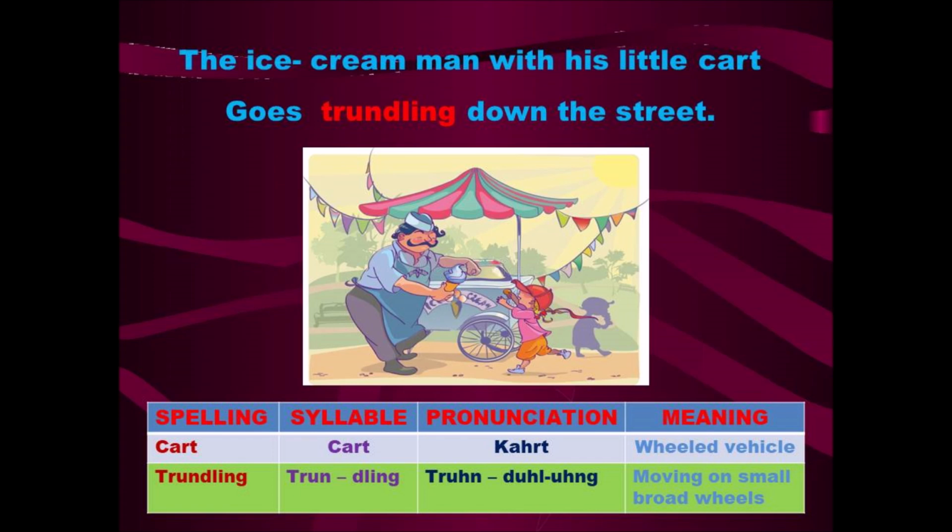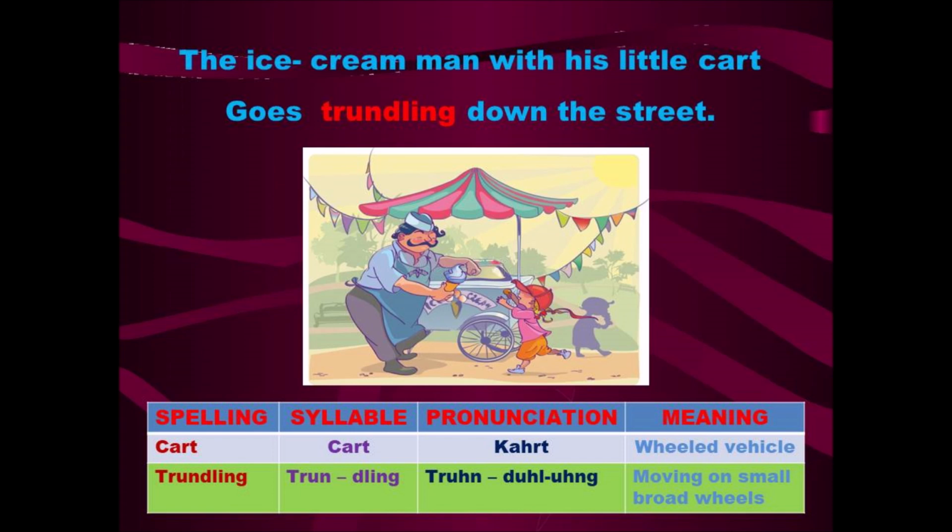The ice cream man with his little cart goes trundling down the streets. So how does the ice cream man come? He comes with his little cart. Cart is the vehicle which he comes along with. It goes trundling down the street. Trundling means moving on small broad wheels. Look at the picture.